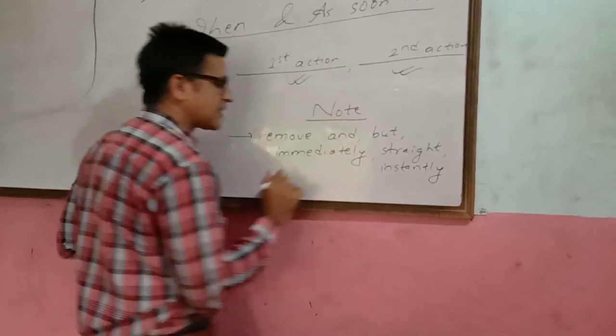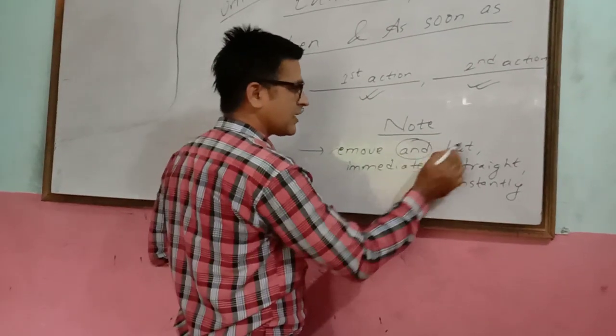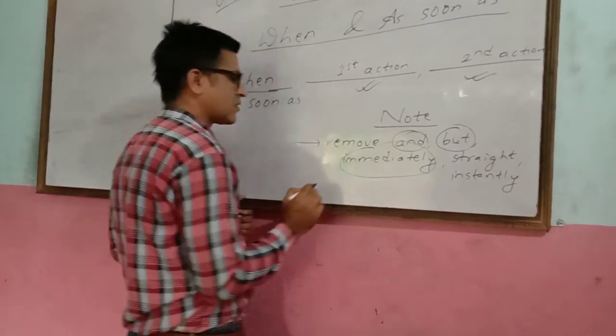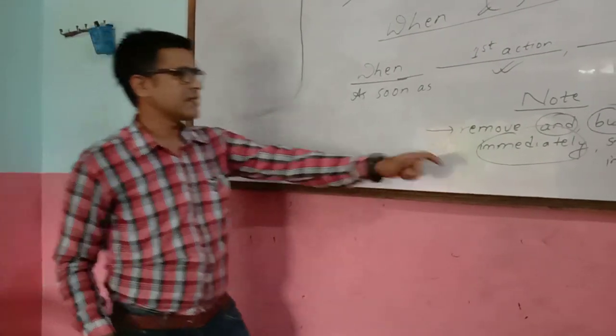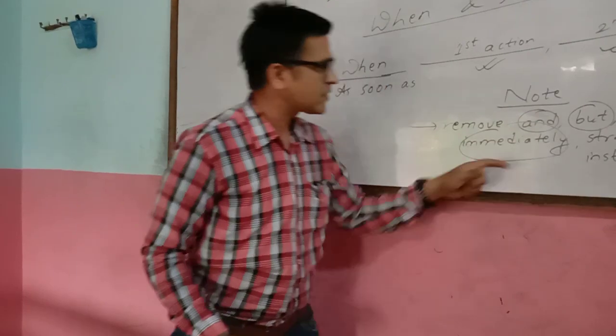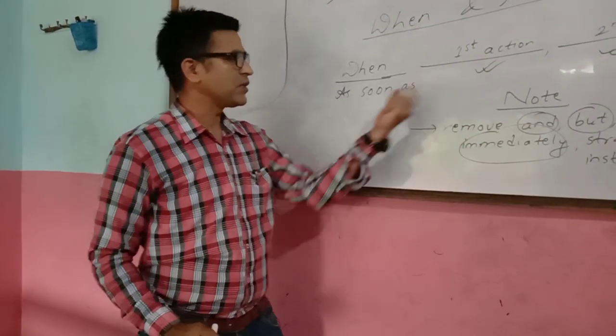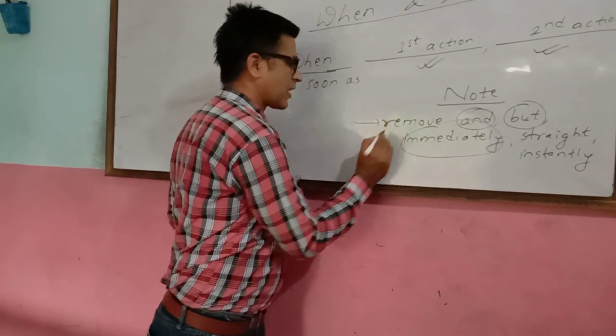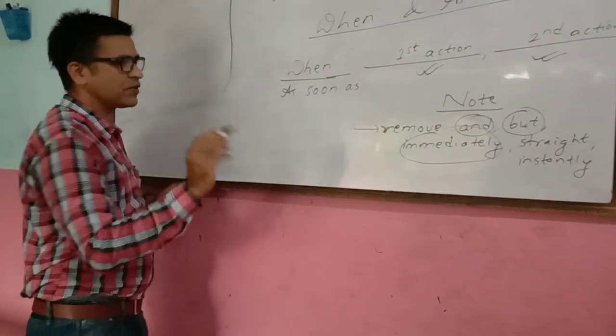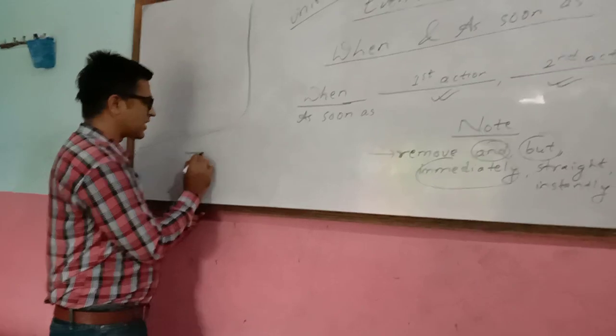That comes between two sentences usually. These three connectives might appear in between the sentences, and you need to remove or omit them.